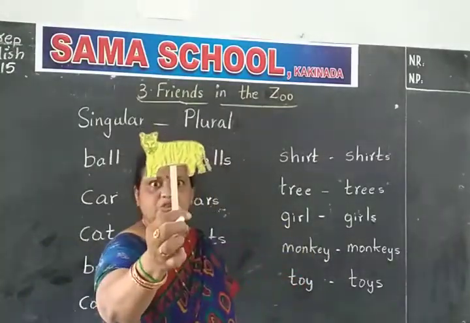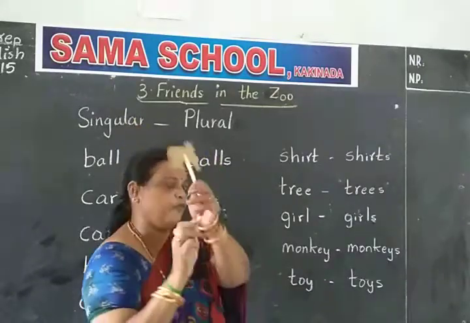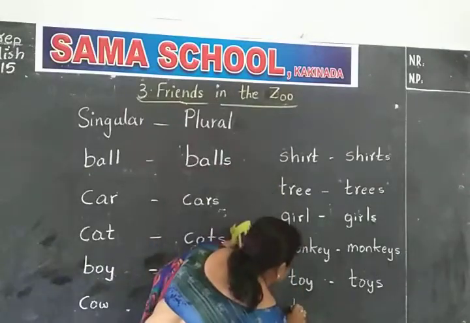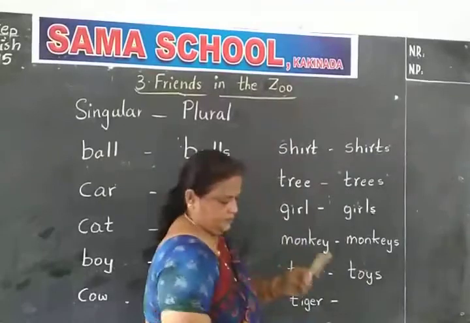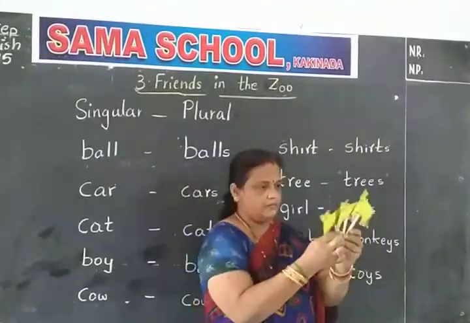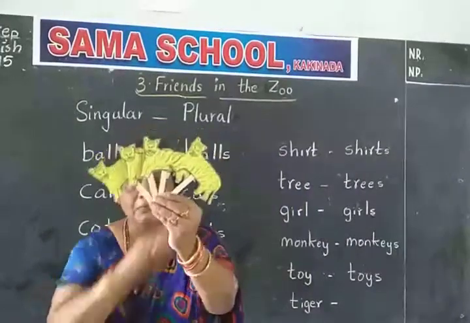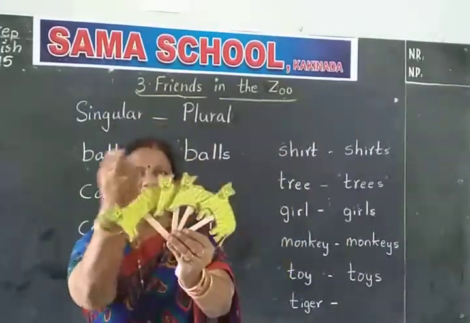Now, tiger. What is this, children? Tiger. Come on, we are going to write tiger on the board. T-I-G-E-R, tiger. If it is one, we say tiger. Now we see many.